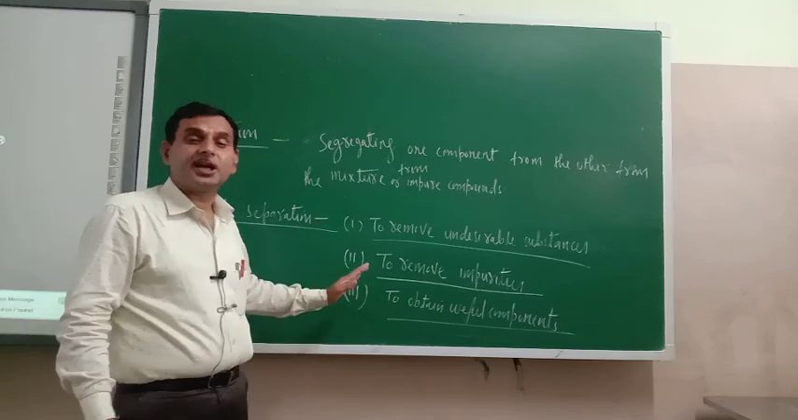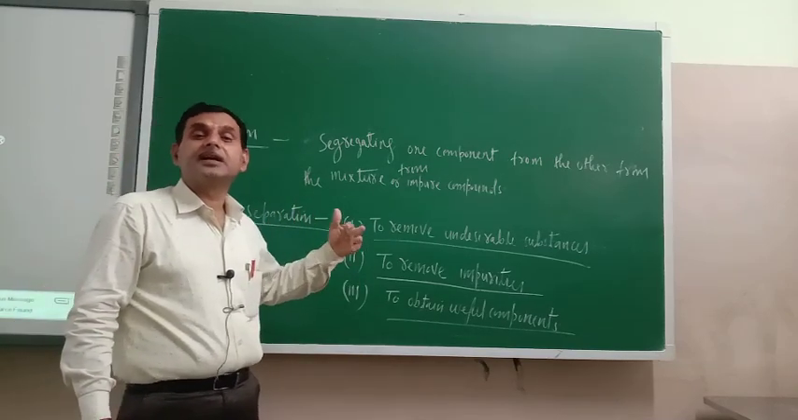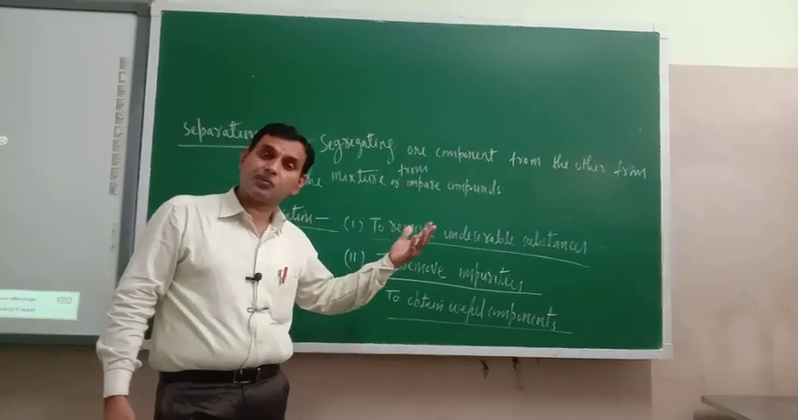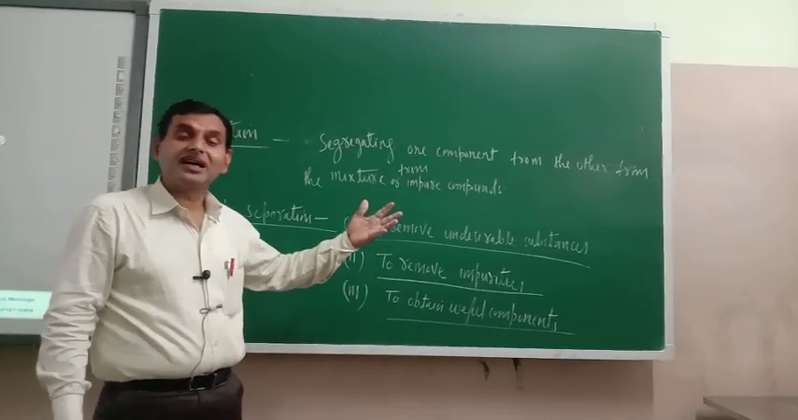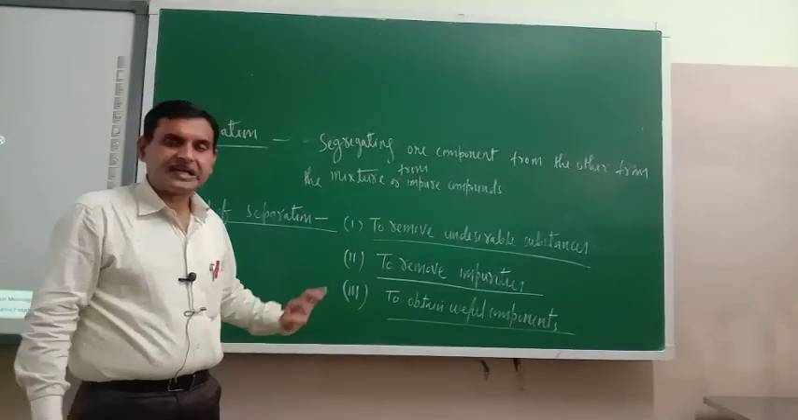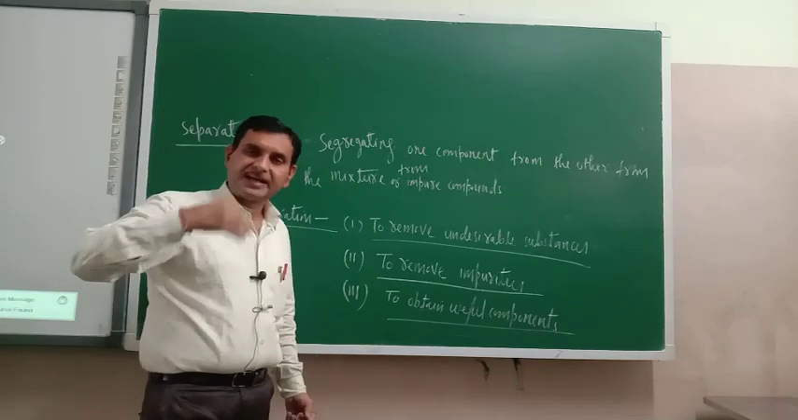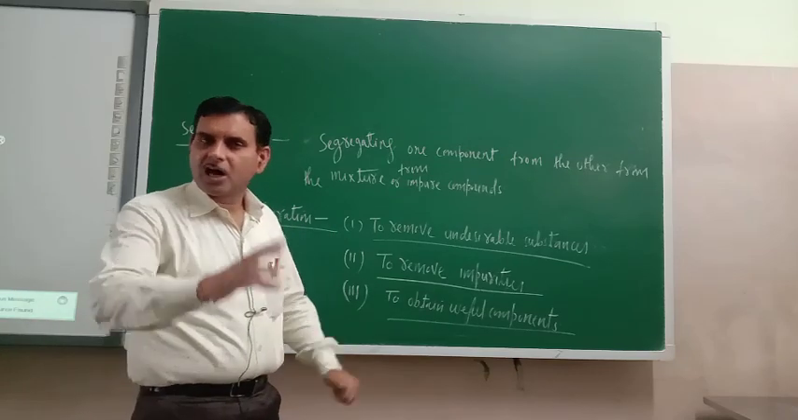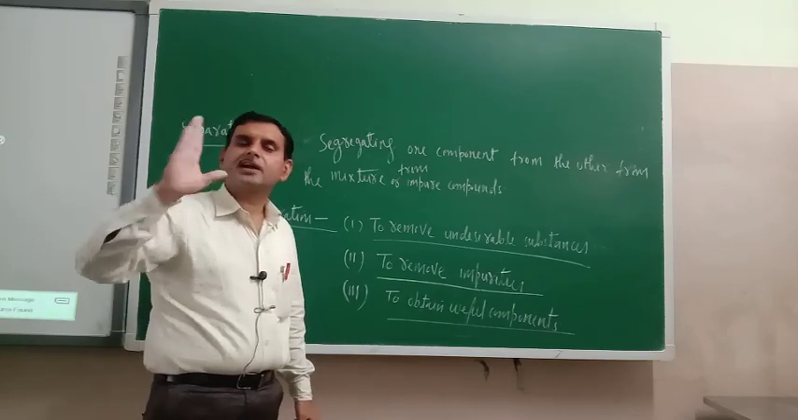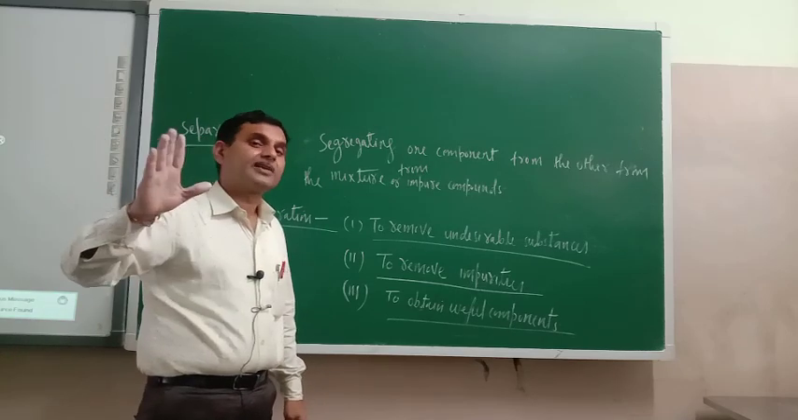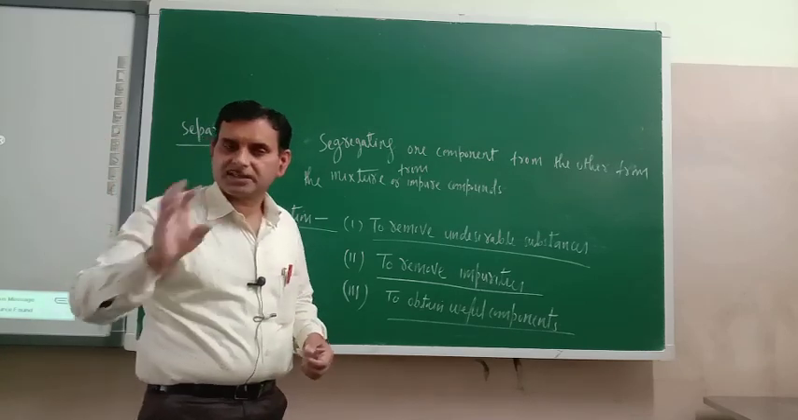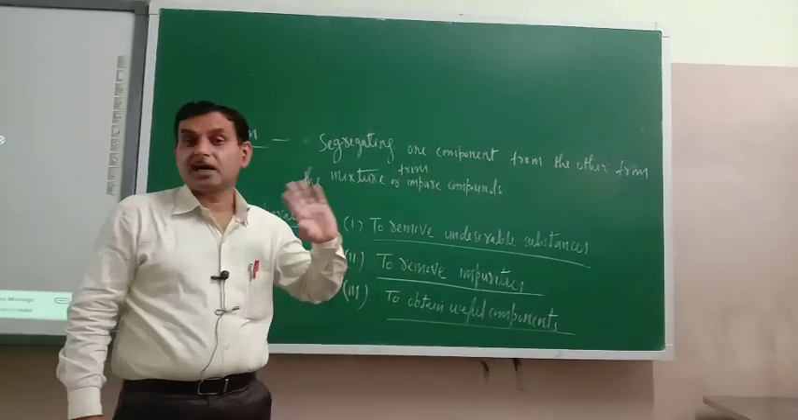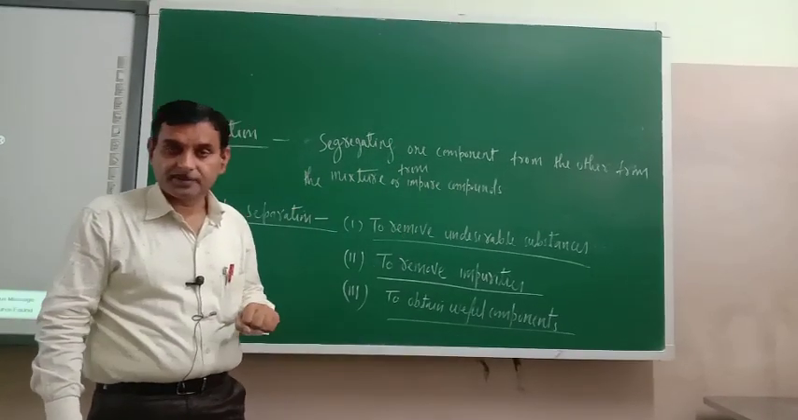Because of these three needs, we often separate one component from other components in the mixture or from impure compounds. So this is the need. Now for better understanding, we'll show you some more things. The basic question arises here: on what basis should we segregate one component from others? Try to understand. In one mixture, one component may be small in size, another component may be big in size. Correct or not?